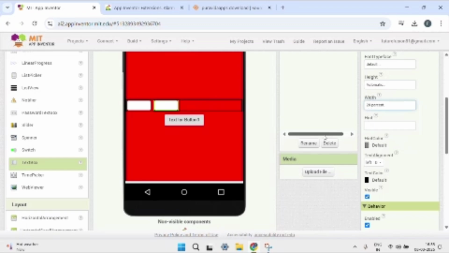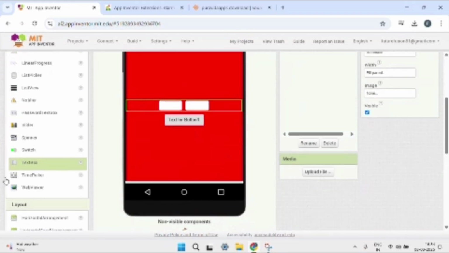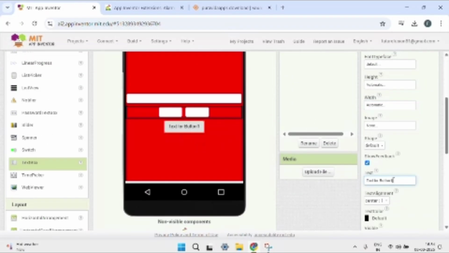Next, click on horizontal arrangement and set center 3. Take another text box and keep it here, and it should be fill parent. Okay, and this is done. Click on the text box and here write set alarm. Now it is done.